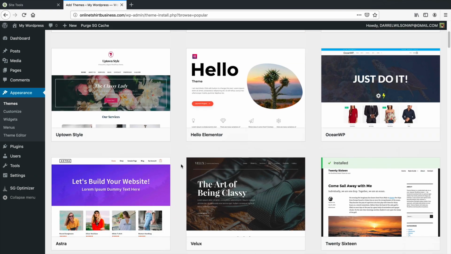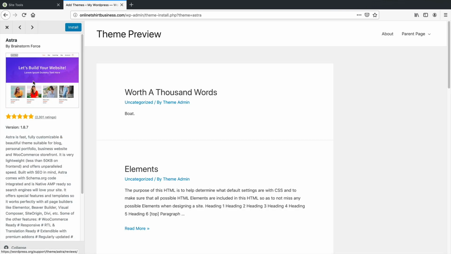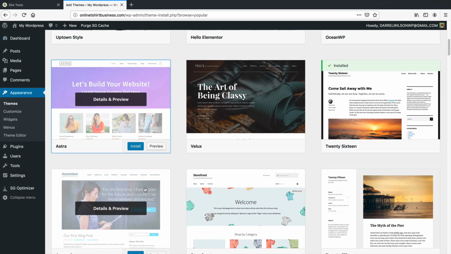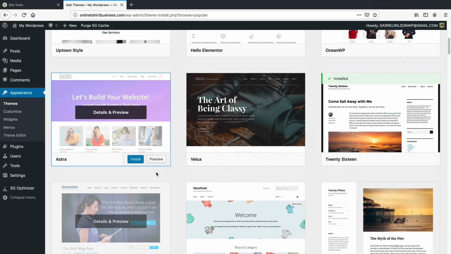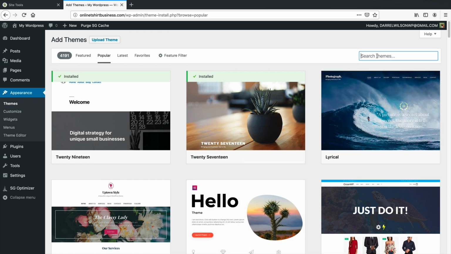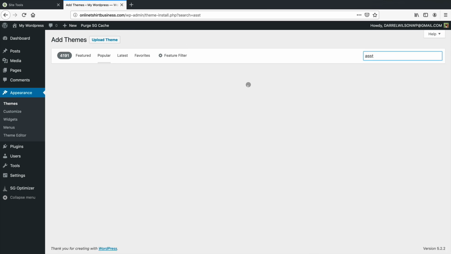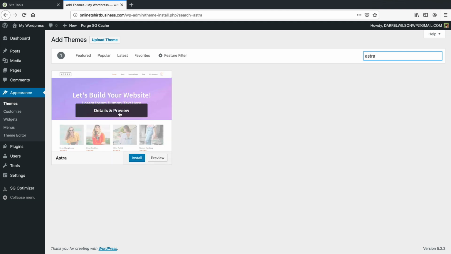So we're gonna install the Astra theme. So this is the Astra theme right here, and you can see it has tons of ratings. It's very, very popular. In fact, I think in this version of WordPress they took it out, but it has around 1 million active installs, something like that. So right here, you're gonna type in Astra, just like that. And this is it. So right here, you'll click on install.